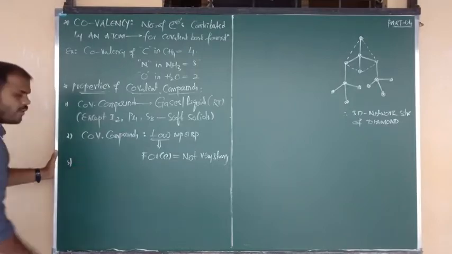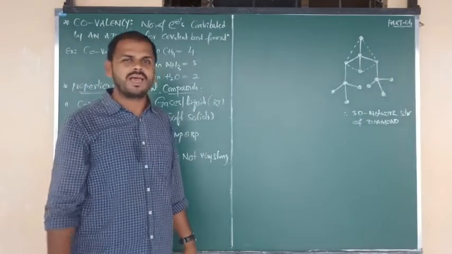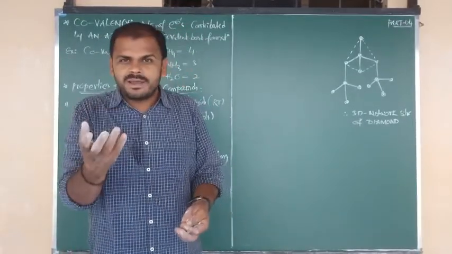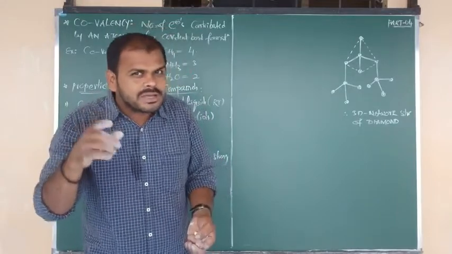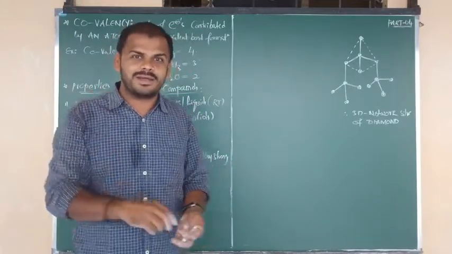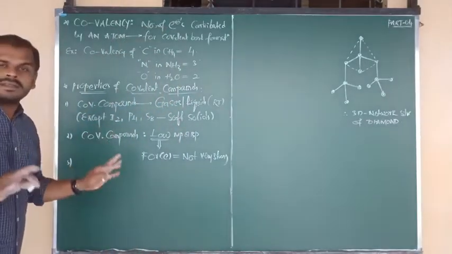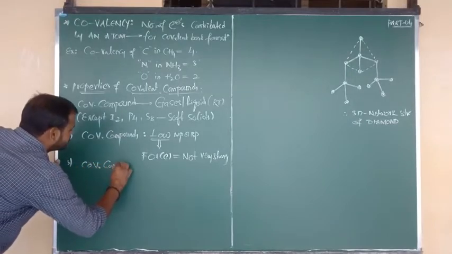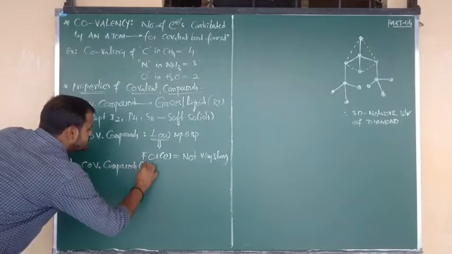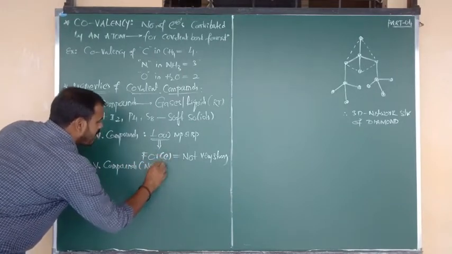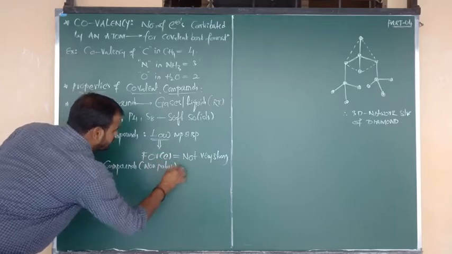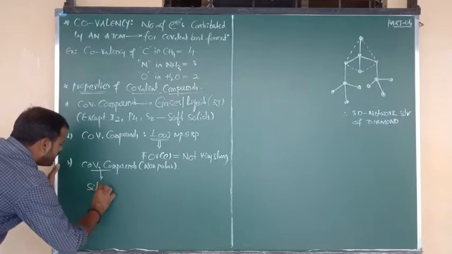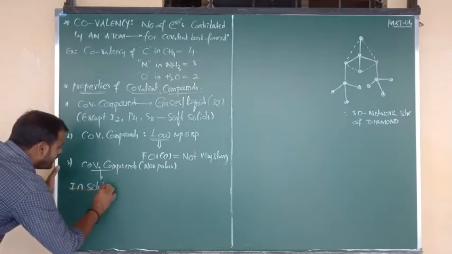Next information I want to tell is about solubility. The same thing we studied for ionic compounds: Na plus and Cl minus, which means they are polar. Ionic compounds are polar and can dissolve in water. But covalent compounds do not contain plus and minus charges. So most covalent compounds are non-polar in nature, or low polar, and due to this non-polar nature they are insoluble in water.